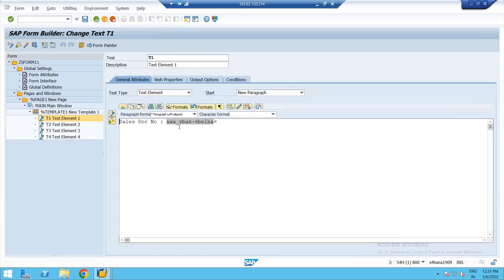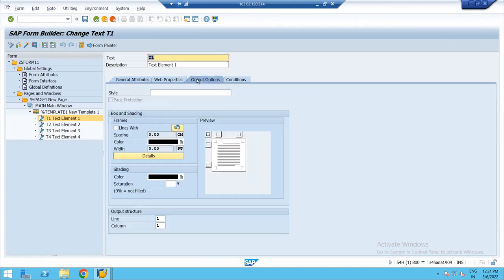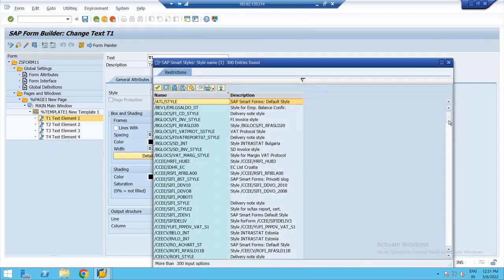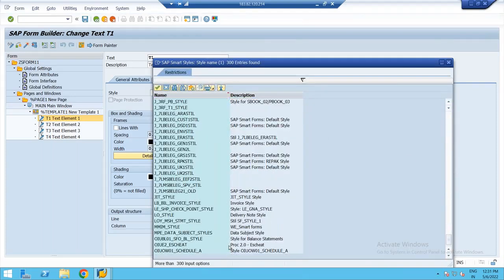What is the smart style you want to consider? ZC style. I can browse and check it if you want. It will list out all the smart styles. Our smart style is ZC style.